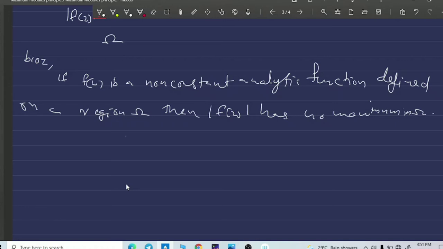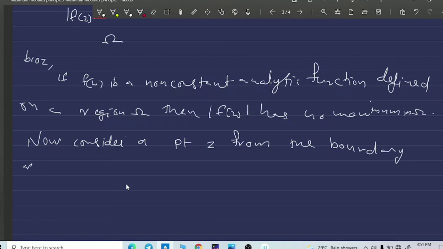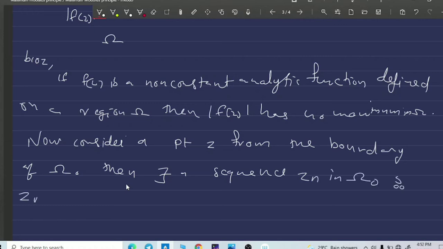And when we consider a point z from the boundary of omega naught, then there exists a sequence Zn in omega naught such that Zn converges to z.